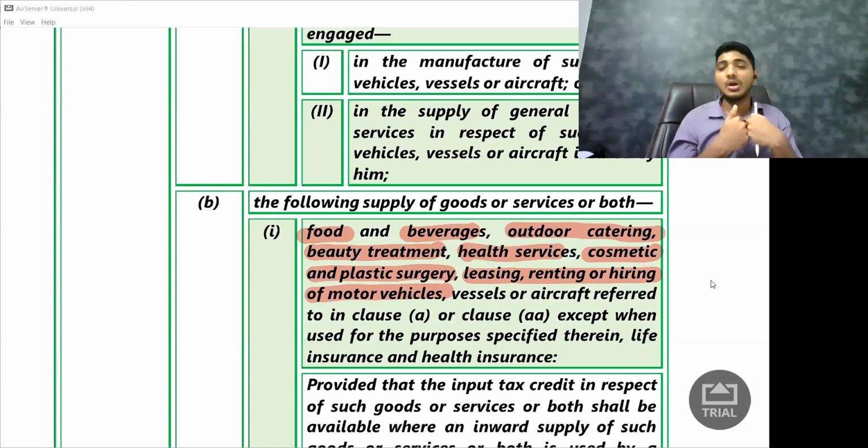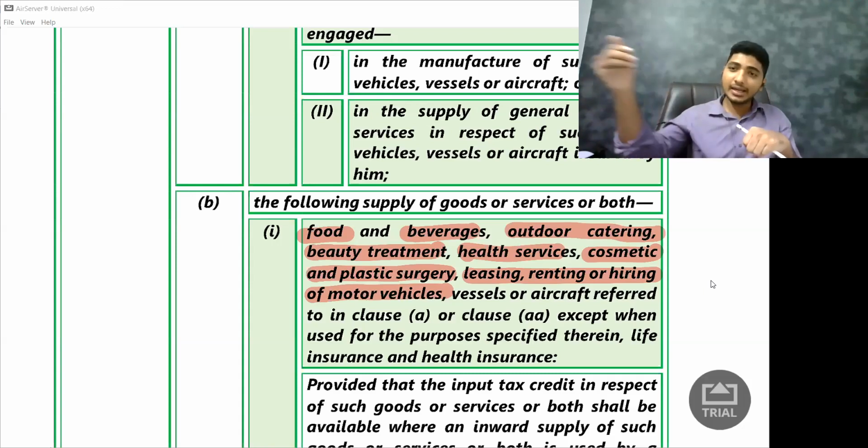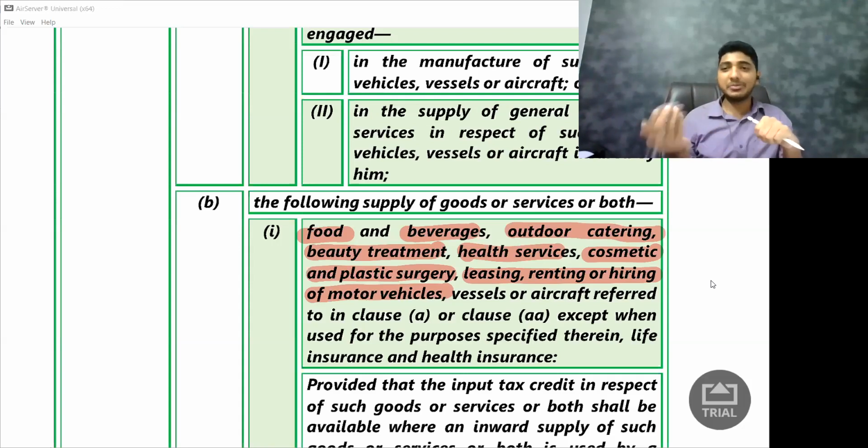So what will I do? I will purchase the car in my sister's name. My sister purchases the car, and I will ask my sister to lease that car to me. So am I purchasing the car? Answer is no. What am I doing? I'm actually renting the car, or hiring the car, or leasing the car. So for this particular transaction, if let us say my sister charges GST to me, can I claim the credit? Law says even if you purchase, you will not get the credit. Even if you take it on lease, rent, hire, you will not get the credit.